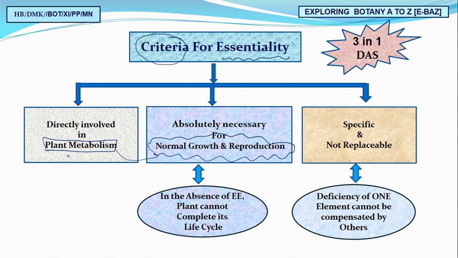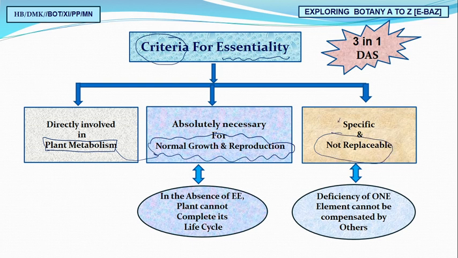So if a plant is getting the important elements directly, with no problem, there will be plant metabolism. If plant metabolism is normal, then there will be normal growth and reproduction. Means to say, if a plant needs its growth and reproduction properly, then we cannot replace that very essential element.